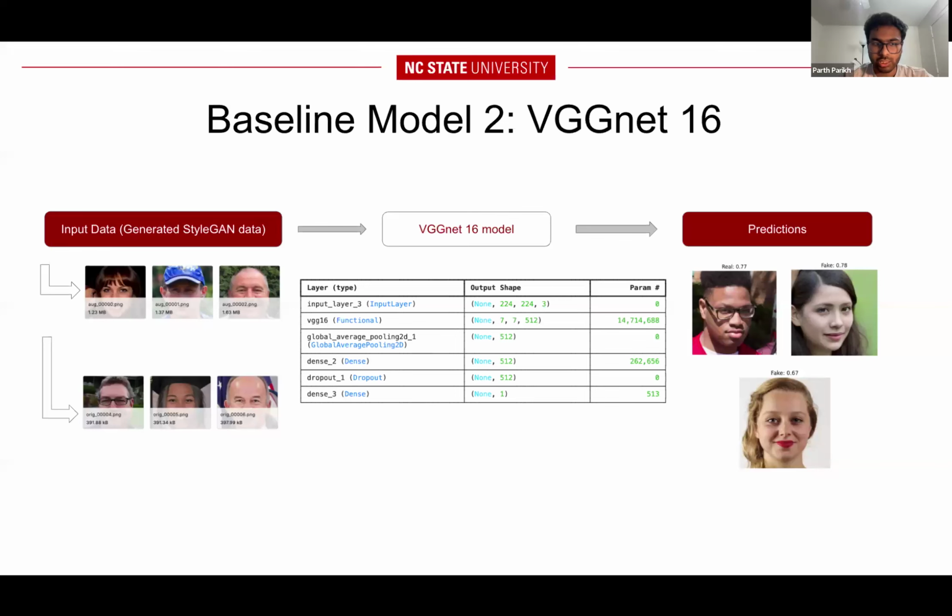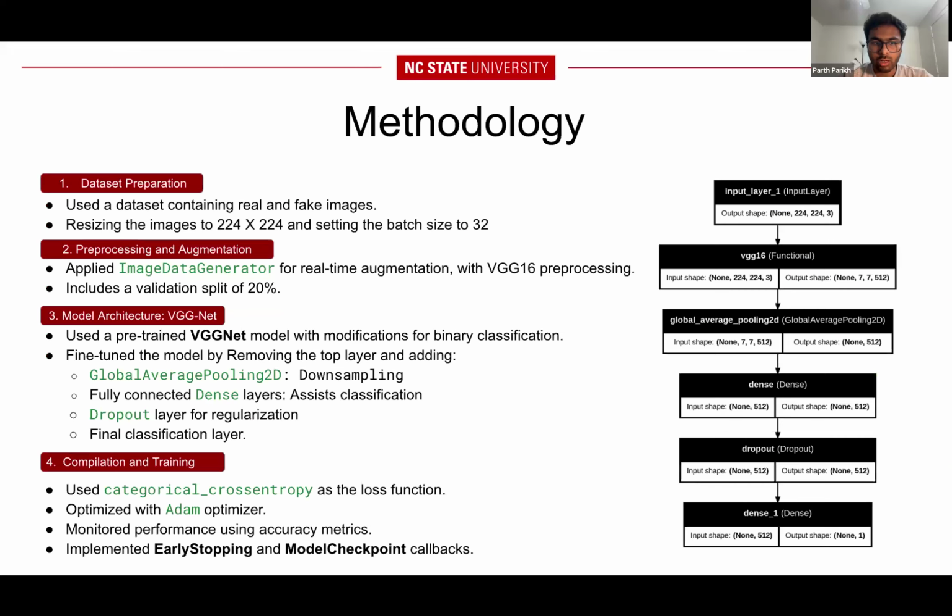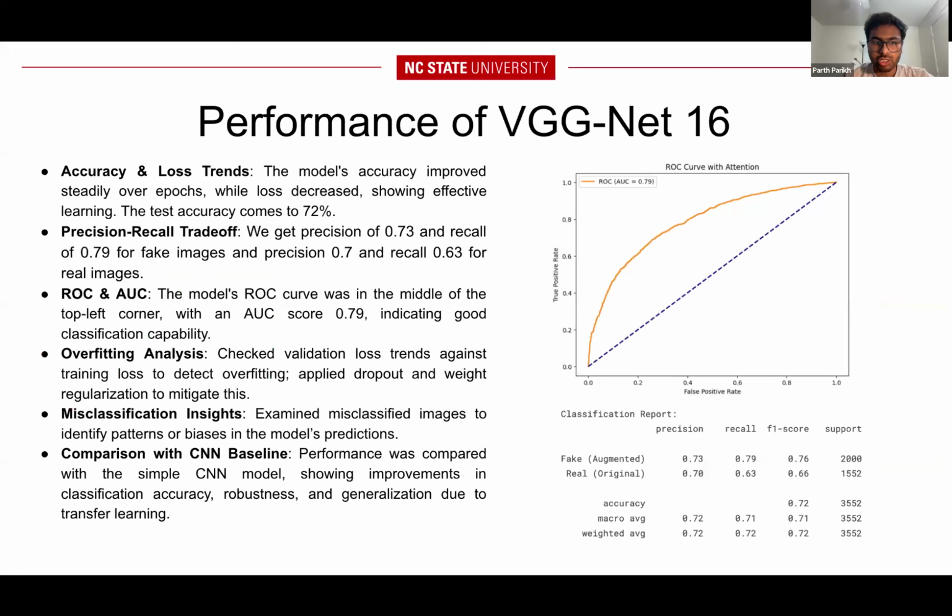Next, we used VGG16. It is a pre-trained model fine-tuned for binary classification. After replacing its top layers with global average pooling, dense and dropout layers, VGG16 achieved 72% accuracy and an AUC of 0.79, a significant improvement thanks to transfer learning.